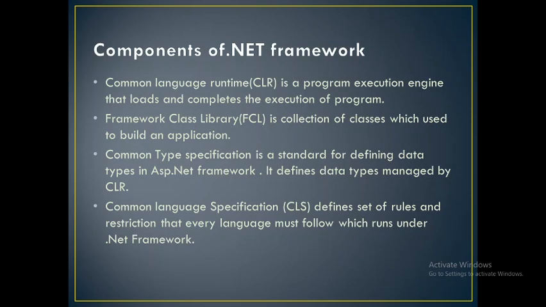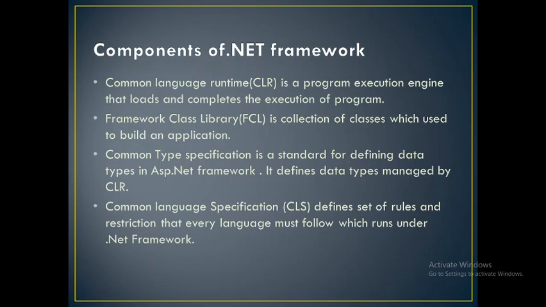Next, what are the components of the .NET framework? The .NET framework contains many components. The first major component is the Common Language Runtime, which we abbreviate as CLR. What is CLR? CLR is a program execution engine that loads and completes the execution of the program. What is a program execution engine? It means all your set of instructions will be handled by the Common Language Runtime. All the compilation and execution process will be done by your CLR.